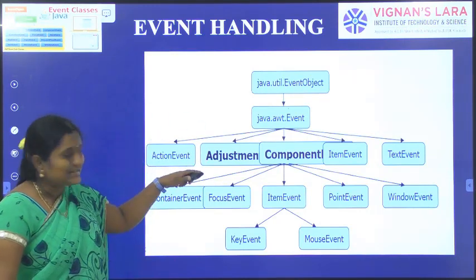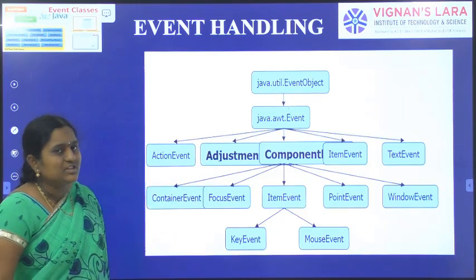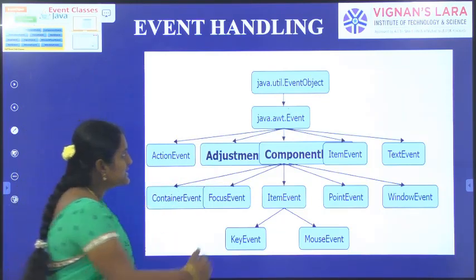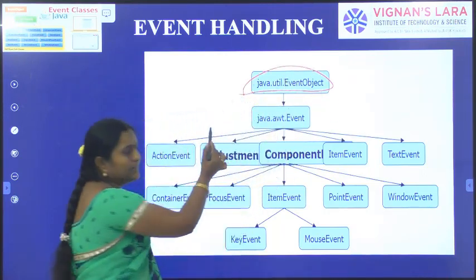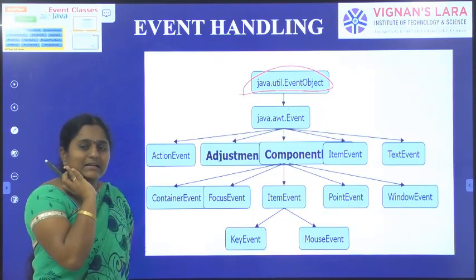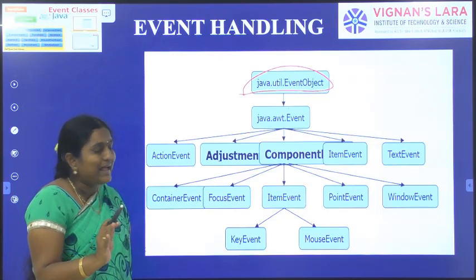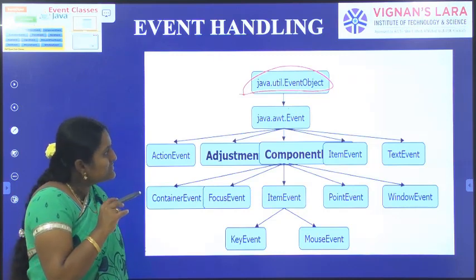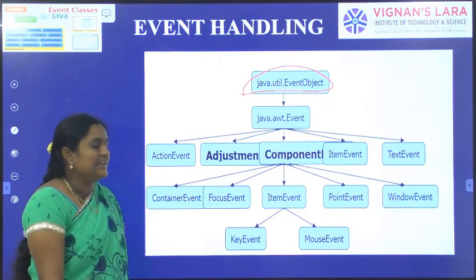Here is the event class hierarchy. In the event class hierarchy, EventObject is the superclass. It is present in the java.util package. In the event delegation model of Java's event handling mechanism, EventObject is the superclass. Next, java.awt.event.AWTEvent is the class present in the AWT package.